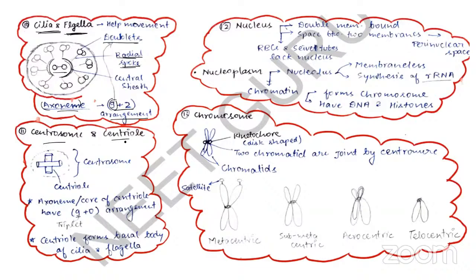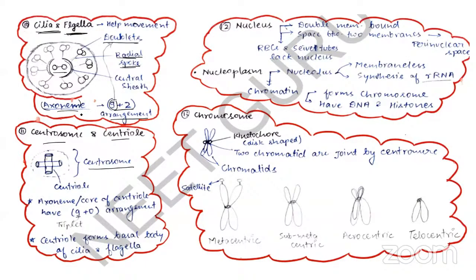Next, we are going to discuss centrosome and centriole. So centrioles, you can see these. These are your centrioles. They are made up of microtubules, and when the two centrioles are perpendicular to each other, along with the amorphous pericentriolar material, this whole structure is known as your centrosome.